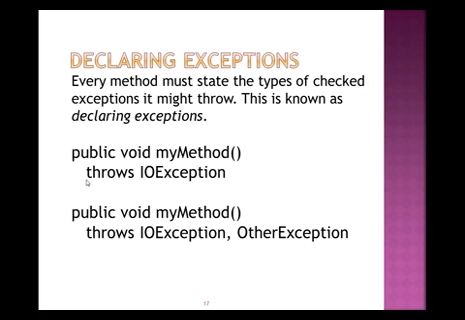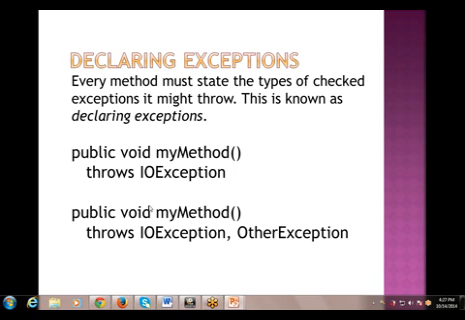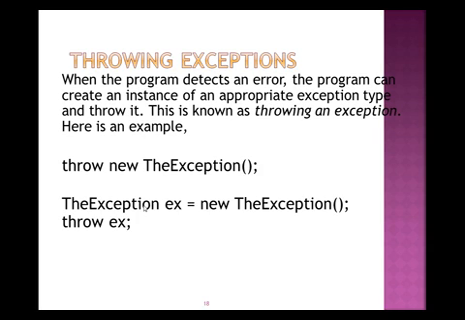We also discussed how to declare the exception, that is, what is used to declare exceptions. It is done using the syntax public void myMethod throws IOException, that is, input output exceptions. Then we also discussed how to throw the exception and what syntax is used to throw it. That is, throw new Exception.